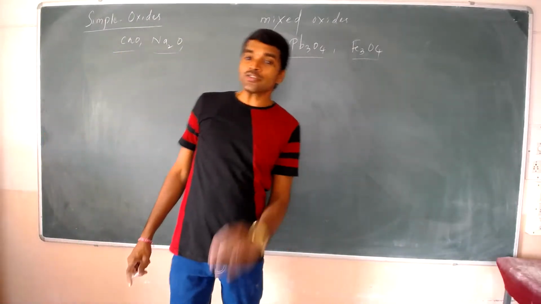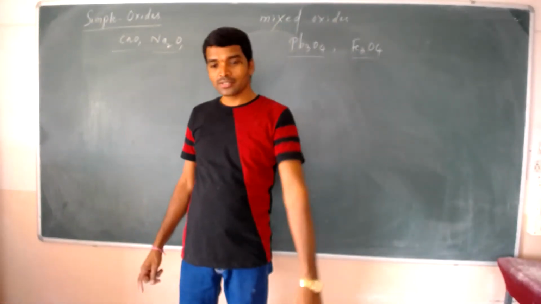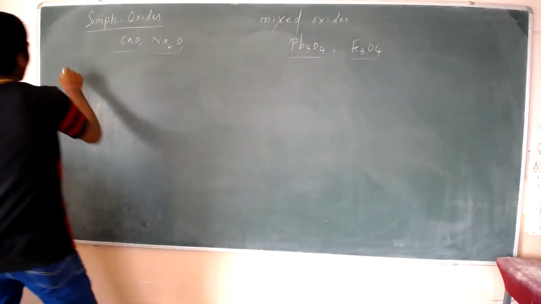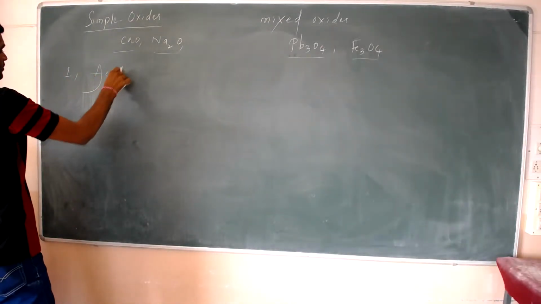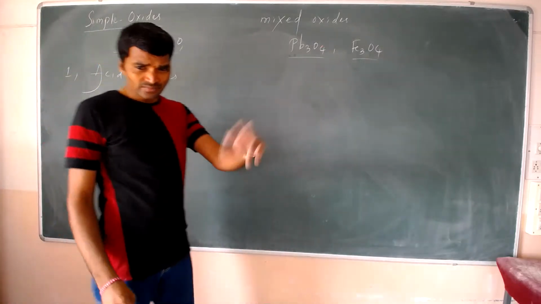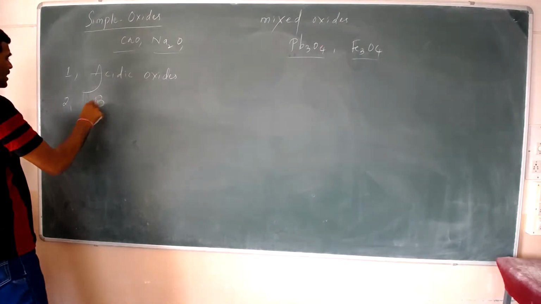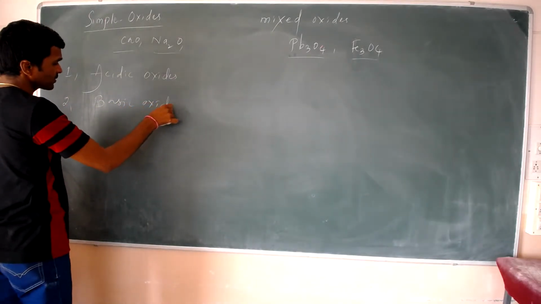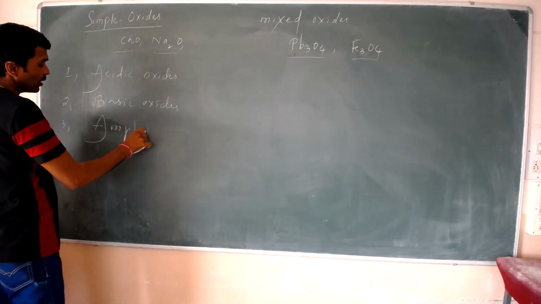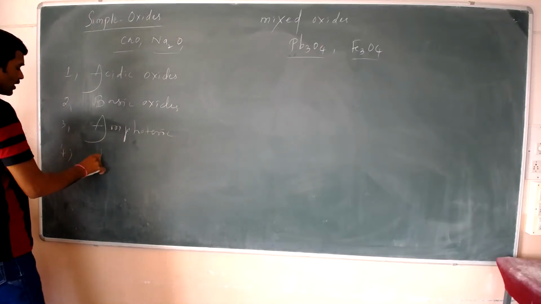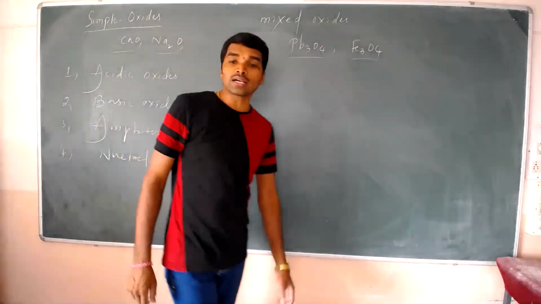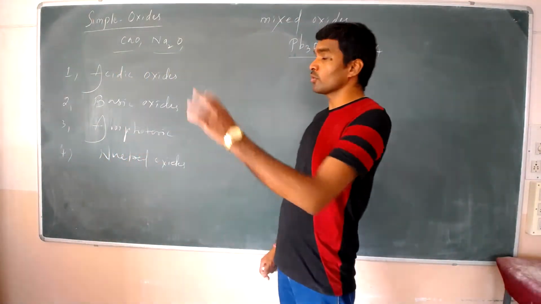These oxides are classified into four types. What are those? One is acidic oxides, the second is basic oxides, the third is amphoteric oxides, and the fourth is neutral oxides. These total oxides are classified into four types.